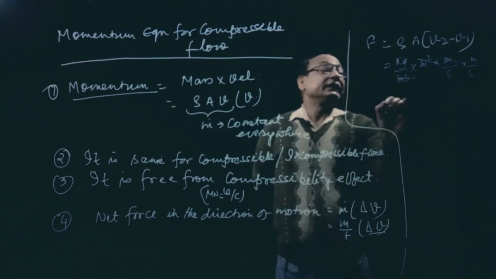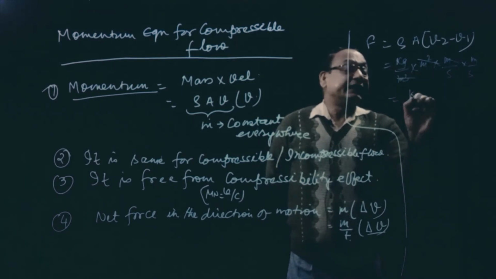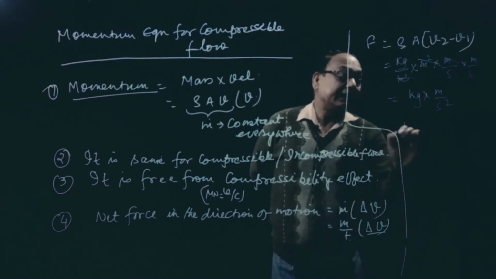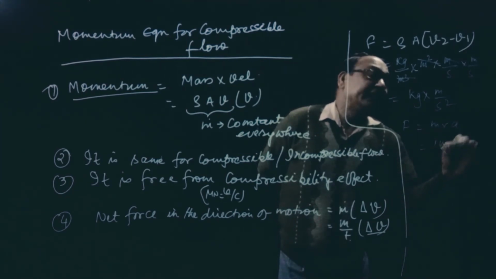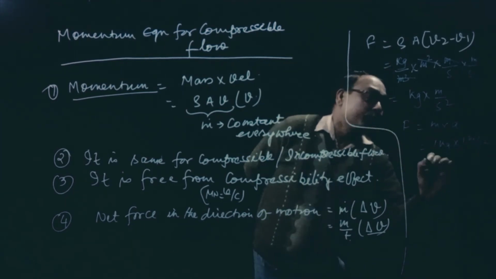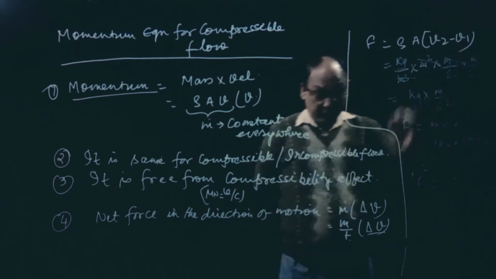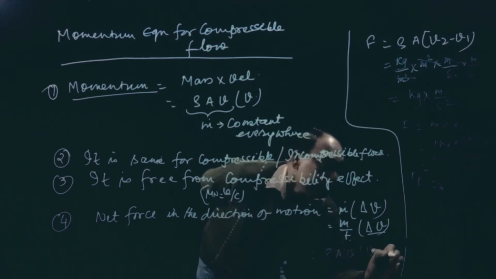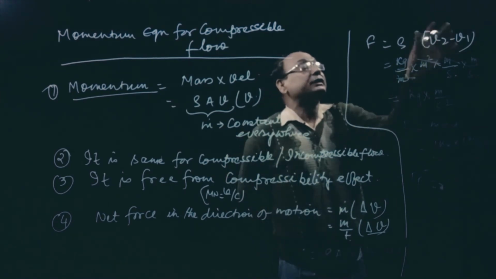Now see, this is force. It is kg into meter per second square, so that is F equal to mass into acceleration. When mass is 1 kg and acceleration is 1 meter per second square, that force is called 1 Newton. So we have to correct this equation: here we take rho A V into V2 minus V1, which is a multiplication.